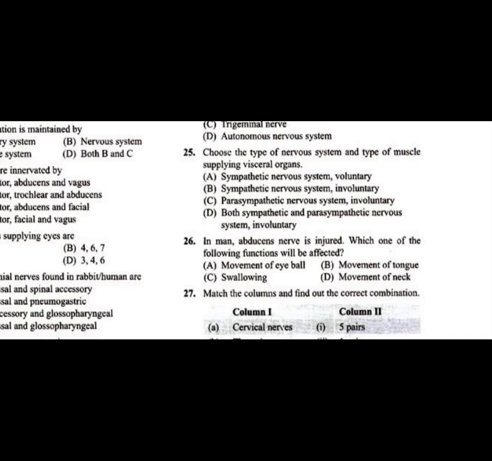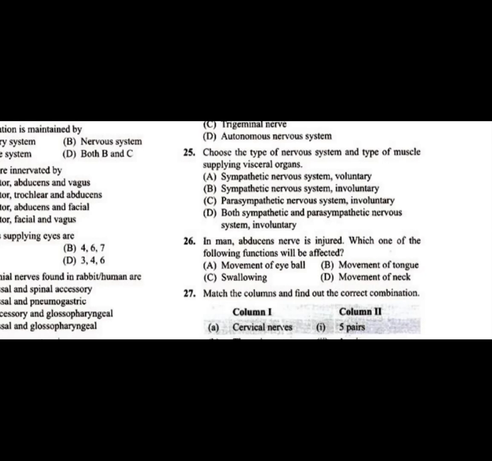Sympathetic nervous system voluntary, sympathetic nervous system involuntary, parasympathetic nervous system involuntary. The sympathetic and parasympathetic nervous systems supply nerves to involuntary muscle, right, students. So question number 25, C is the answer.